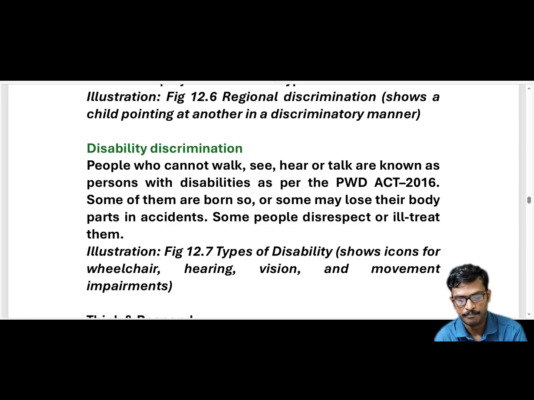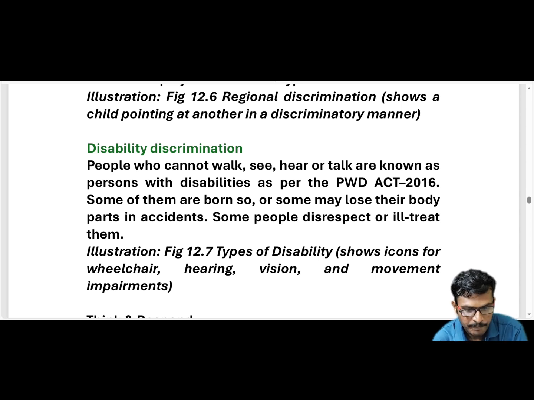So this is called disability. Disability has two types: one person is disabled by birth itself and another by accident.